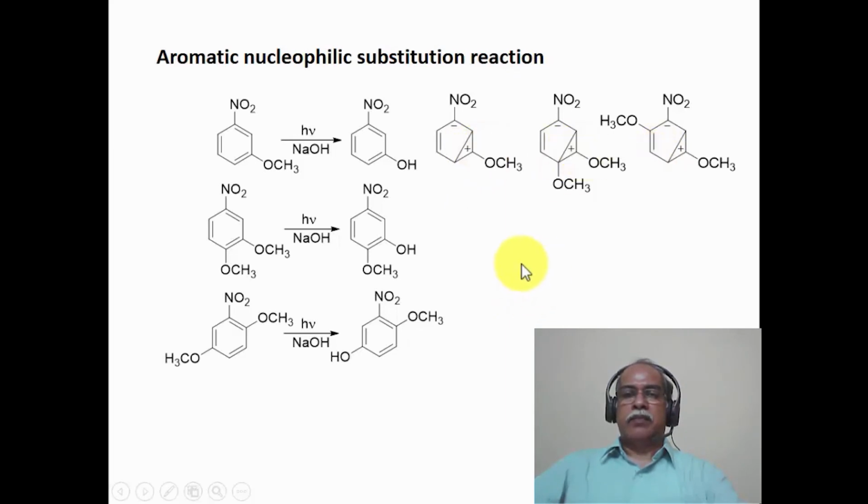this kind of an intermediate. Remember, the S1 pi star state is the zwitterionic intermediate. In fact, we are doing an S1 pi star excitation of this aromatic unit is what we are doing here. Once the zwitterion intermediate is formed, it is easy to see why the nucleophile will attack in this position, because it is an electron deficient position. The anionic charge is stabilized by the nitro functional group, whereas the cationic charge is stabilized by the methoxy functional group. So nucleophile can essentially attack this position with the methoxy as the leaving group, for example, which would explain the formation of the products that are shown here.